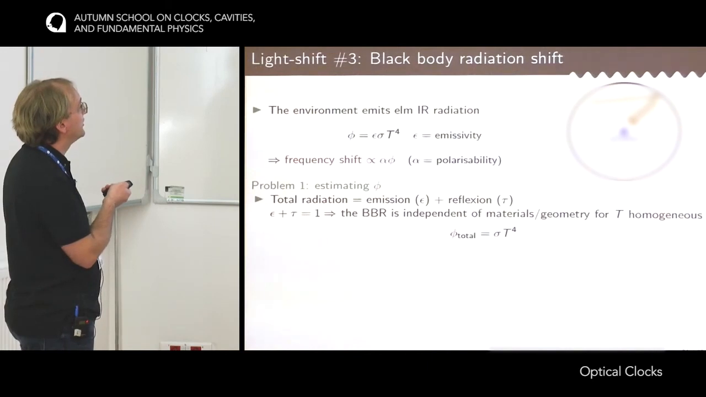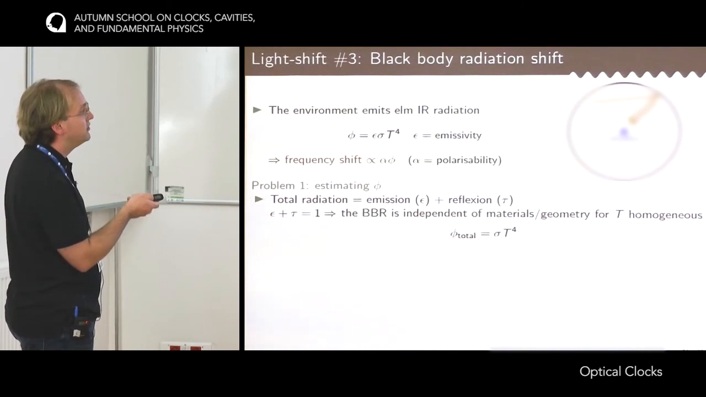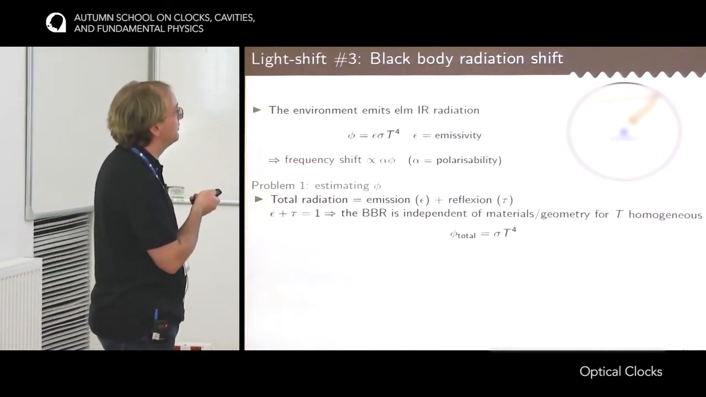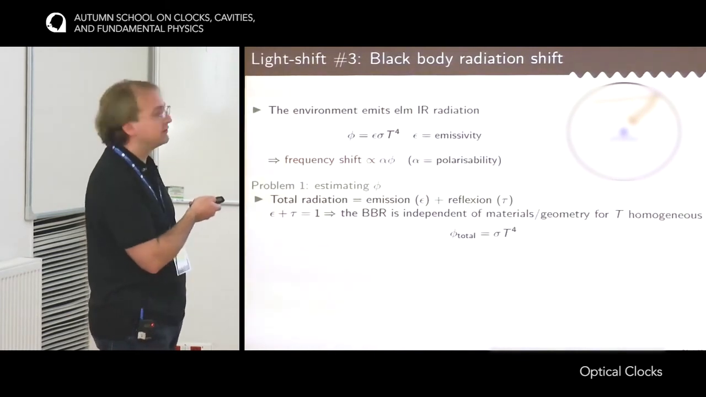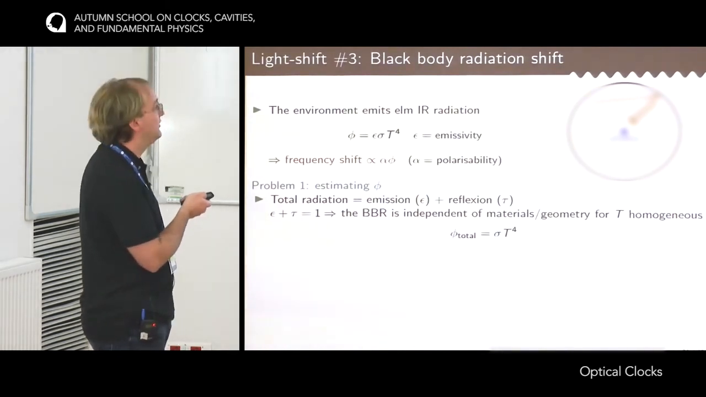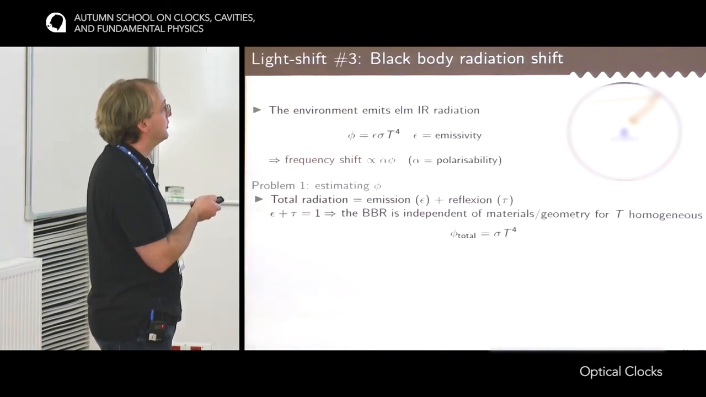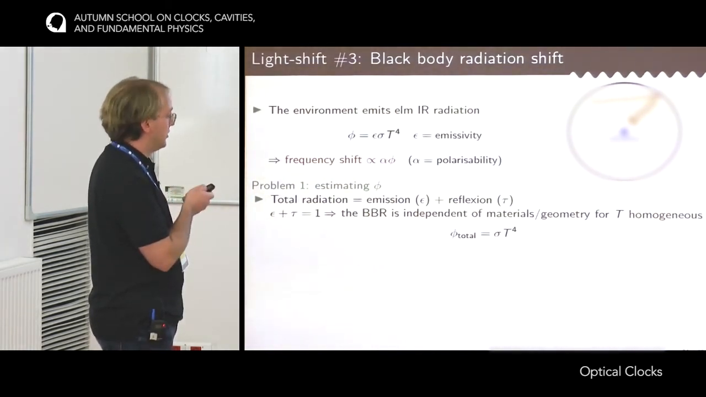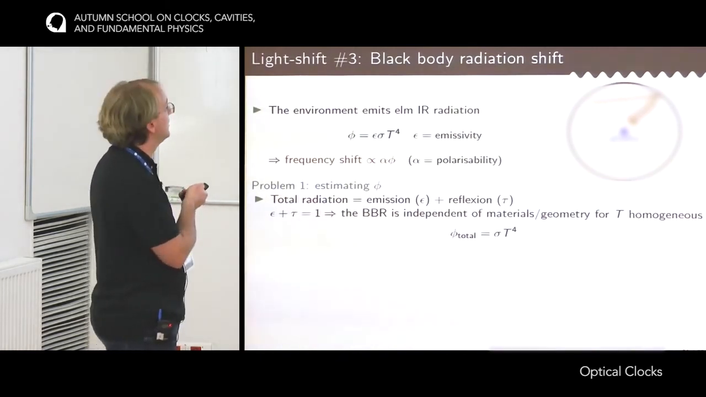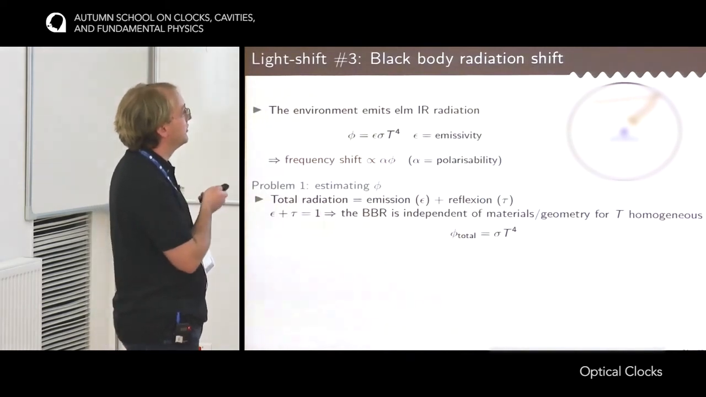And so with this relation, you can show that as long as the temperature of the environment is homogeneous, then the flux phi that comes from blackbody radiation does not depend at all on the nature of the materials around the atoms, nor on the geometry of the system around the atoms. And the total flux that arrives on the atoms would be just sigma times T to the 4. Okay, so this equality is really crucial. Without that, it would not be possible to reach the accuracy that we now have on the clocks.